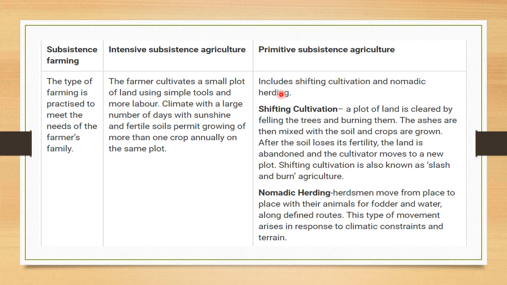In subsistence farming we have two types, intensive subsistence agriculture and primitive subsistence agriculture. In intensive the farmer uses the same plot. Primitive means that plot is shifted. Shifting cultivation is also called slash and burn agriculture. Understood, children?